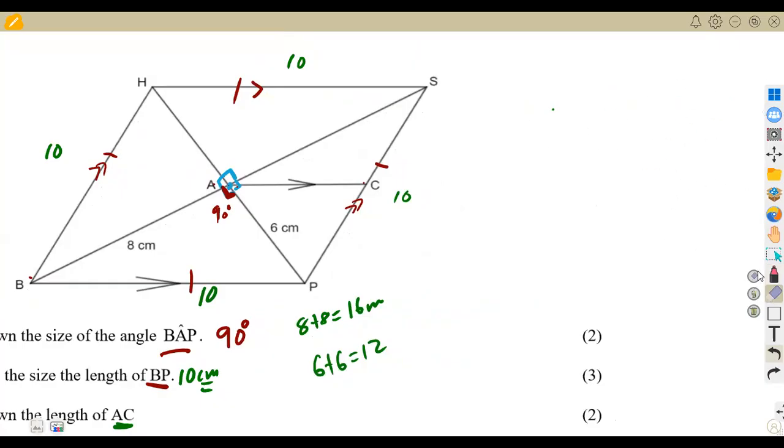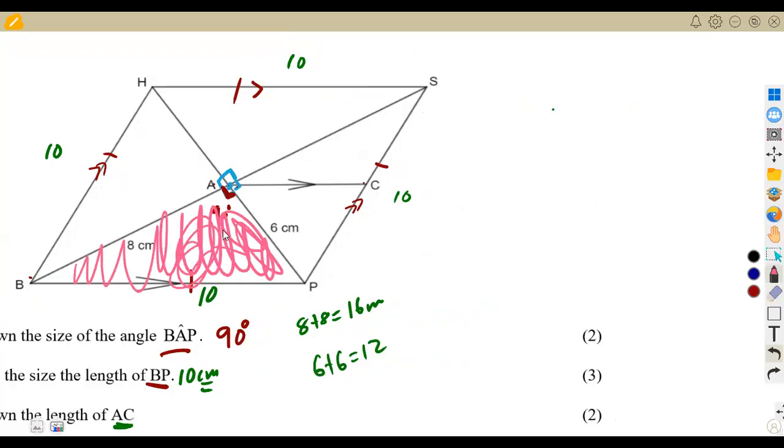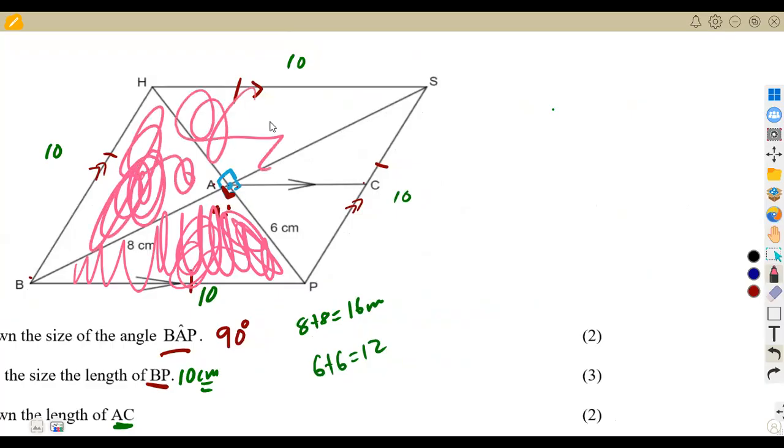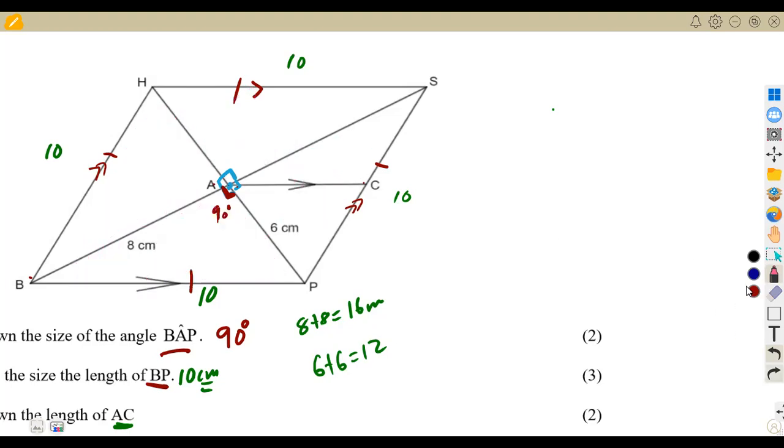So what I'm simply trying to say is that we can set some properties like this triangle that we see here, because we've got everything. We talked about this. It is the same as this triangle that we see here. It is the same as this triangle. It is the same as this triangle. So meaning to say that I can calculate the area of one triangle, then I multiply it by 4 because it is the same as this, it is the same as this, it is the same as this triangle.